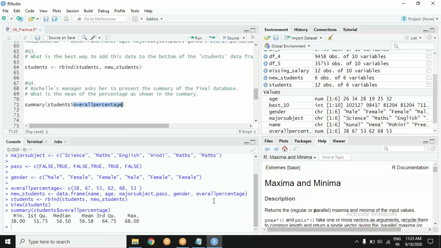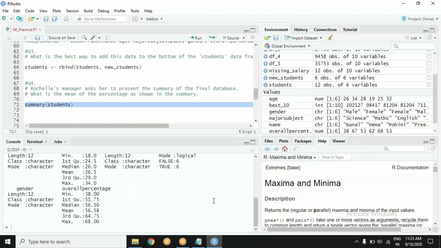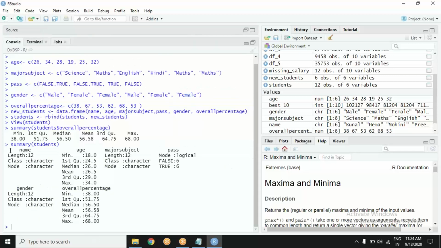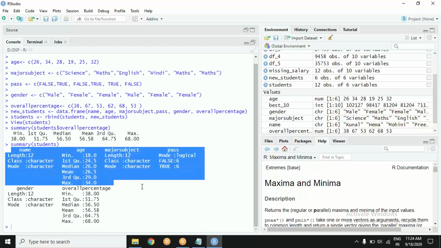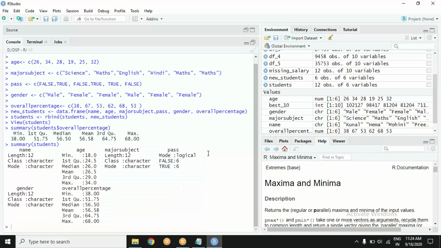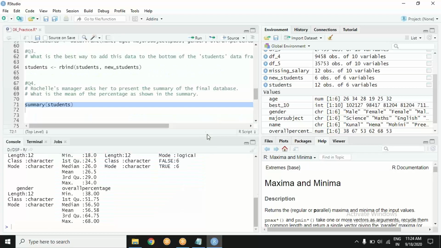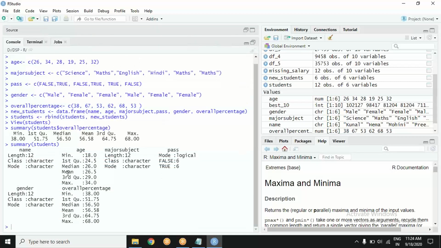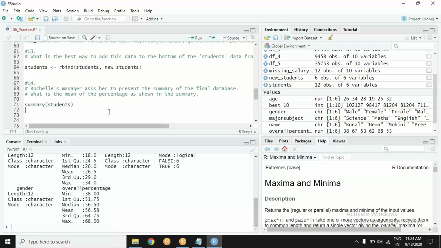Even if not percentage, you can see the summary of the entire data set and it will give you much more information. It will give you the mean of everything. So either way, it is happening. What is the mean of percentage? That is 56.58. Question again answered. Very fine.